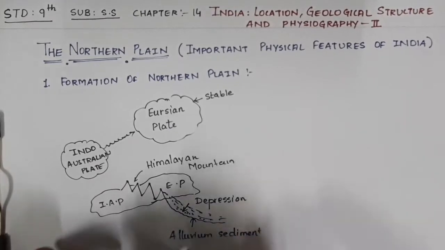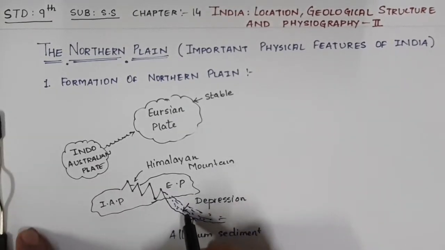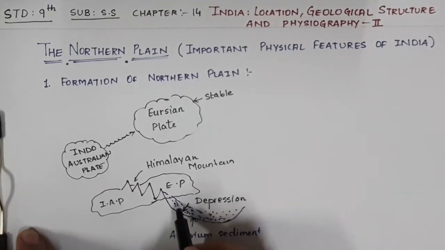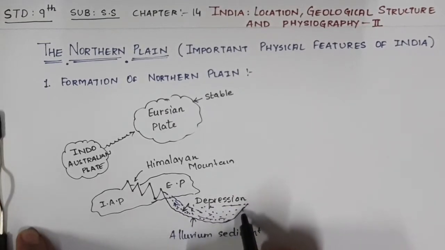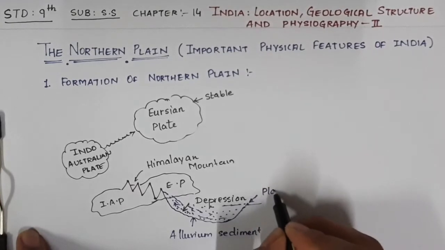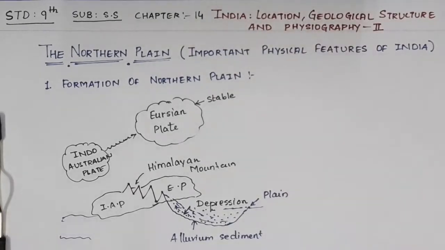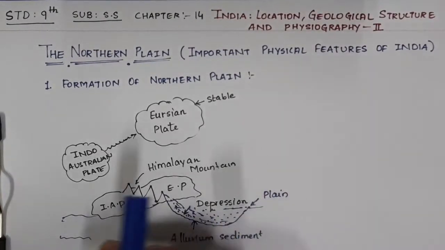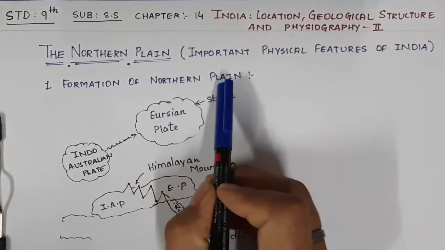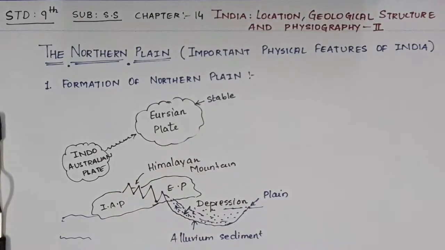There was a pit here, and gradually the river filled this pit, and hence it becomes a plane surface. So this is known as your plain. This plain covers a large part of northern India, hence we call it northern plain. I hope you have understood this part.